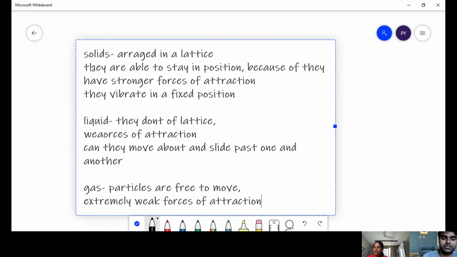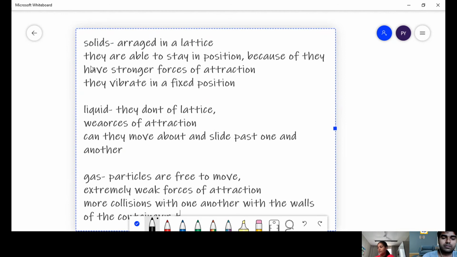More collisions, in random directions, with one another and with the walls of the container they are kept in.